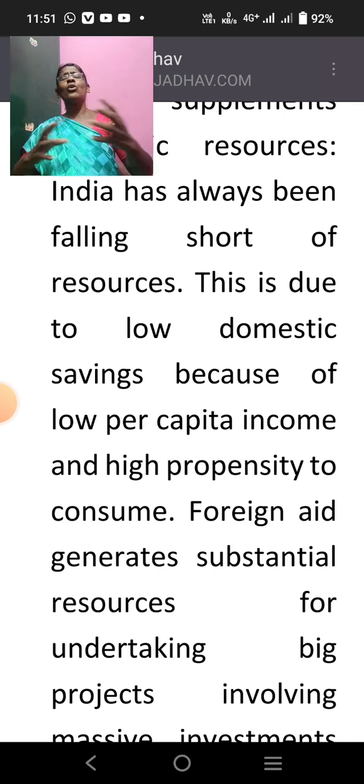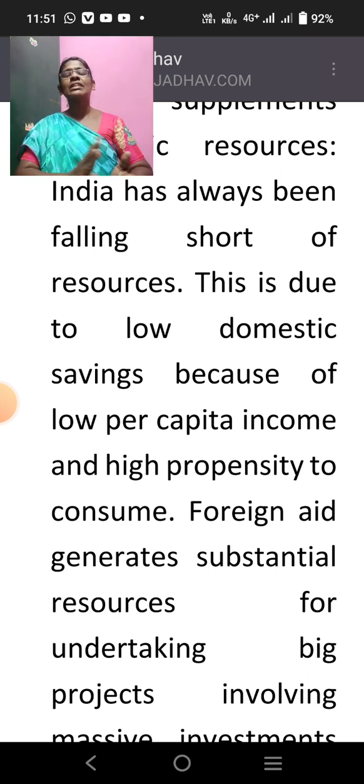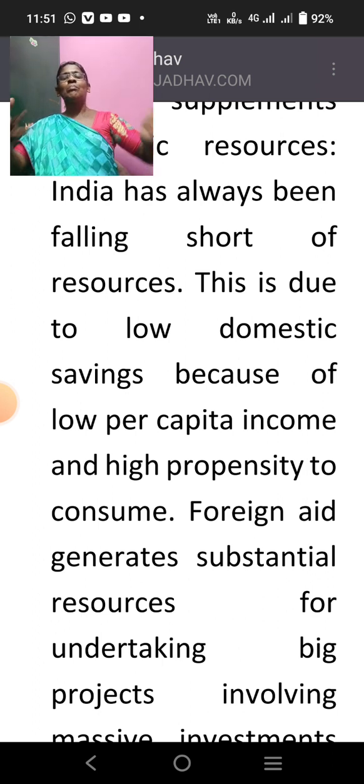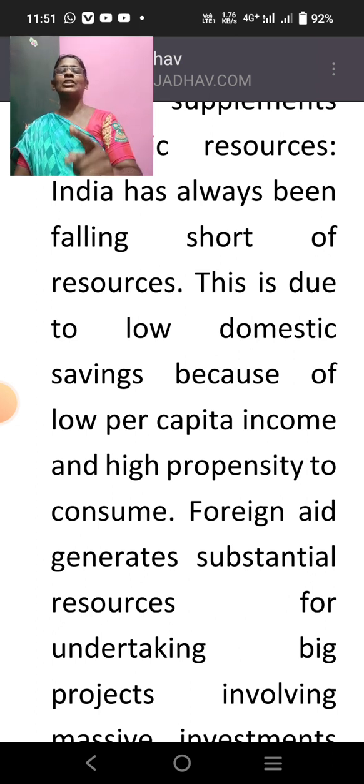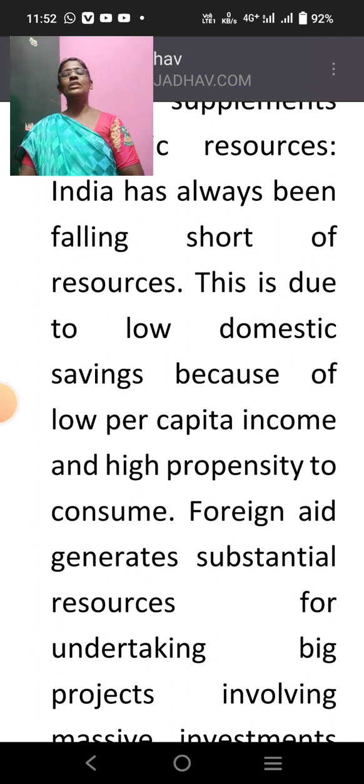Sometimes, as a joke, it is said that they even buy more than their income, they spend more than their income. How can a person spend more than their income? Yes, our Indian people do that in the form of loans. Because of this nature of consuming more and more, they lack the habit of savings, and that is why our country is falling short of money to invest.